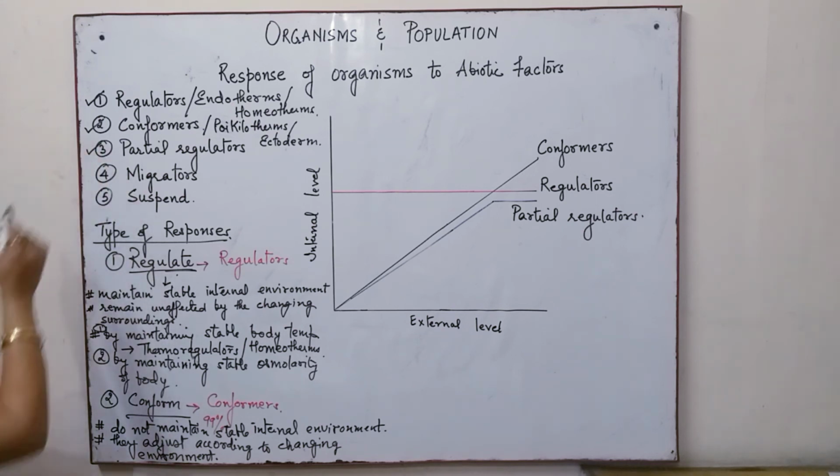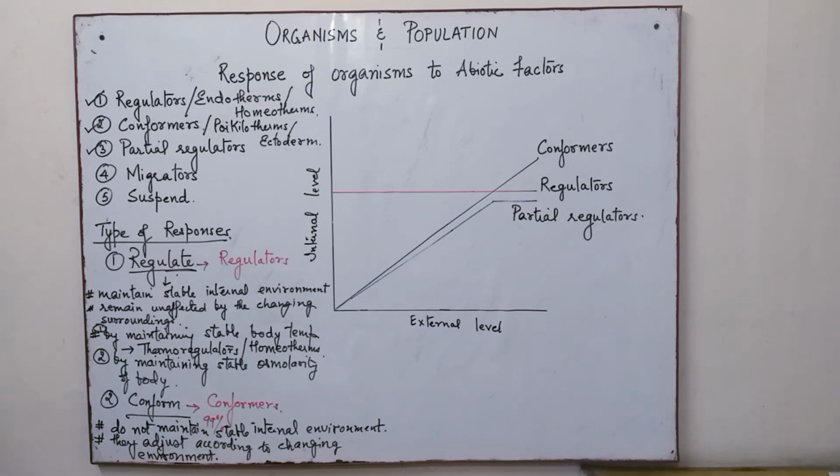Now partial regulators are organisms that have evolved the ability to regulate, but only up to a certain level of environmental condition. Beyond that, they go for conformation. So they are partial regulators. As you can see over here, they start with conformation, and then they follow the pattern of regulators. Partial regulators are few in number.